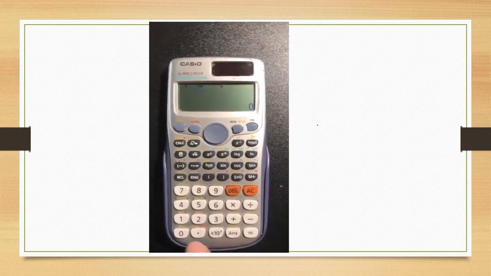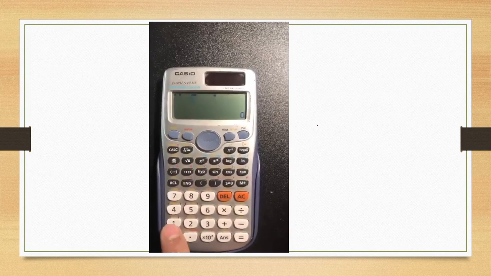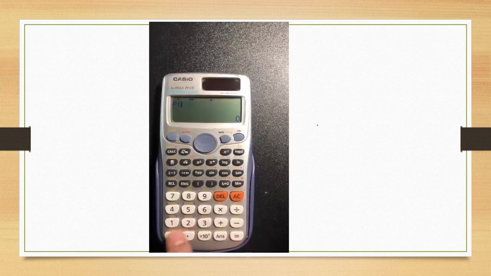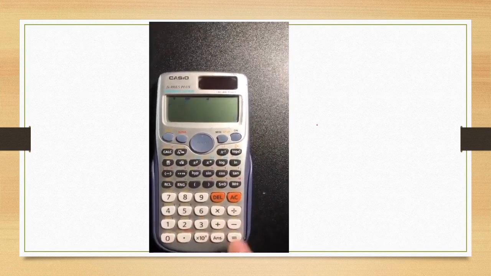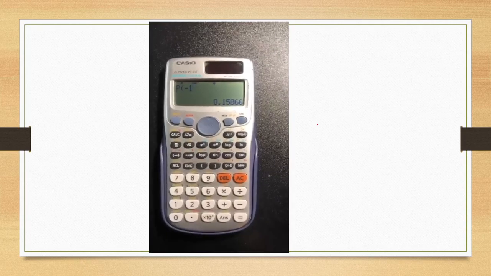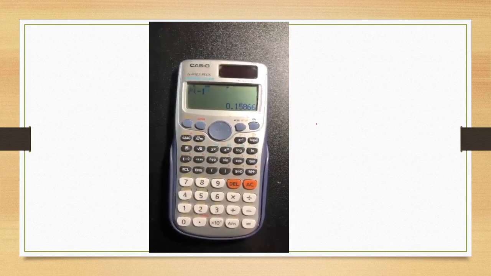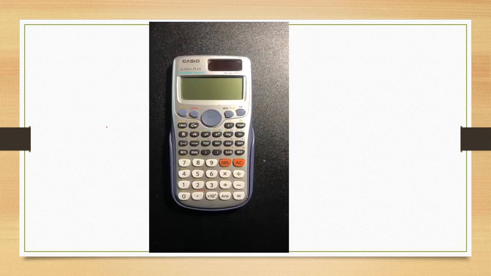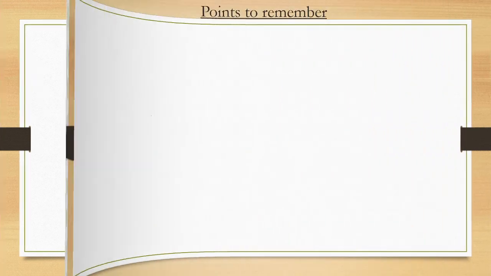Press AC. Then again select stat. So shift and then 1. Then 5. Then 1. Let's take -1 equal. Probability is 0.15866. So here we have seen how to find out the probability. This -1 is the value of z. So you have calculated the z value from the last formula. By using this formula, you have calculated the value of z. Then simply put the value here and find out the probability.